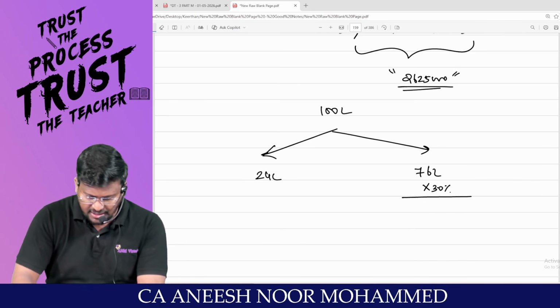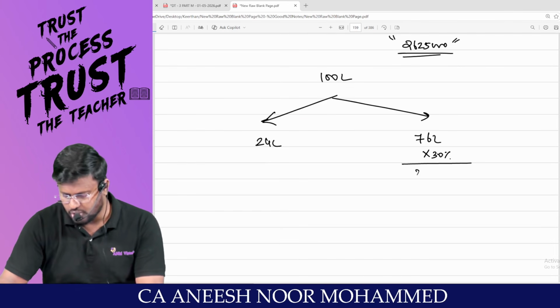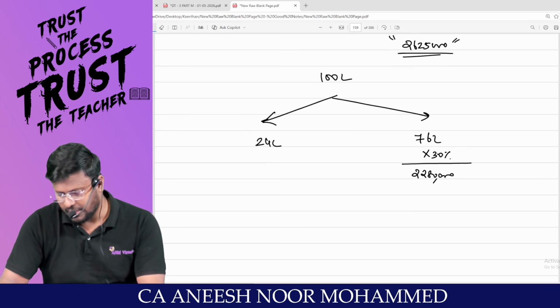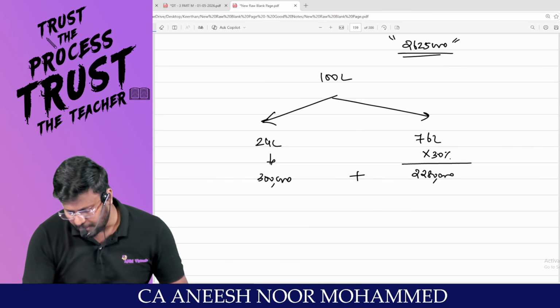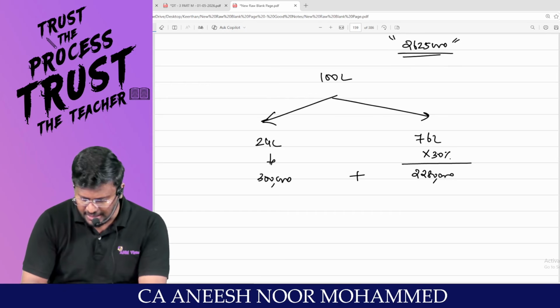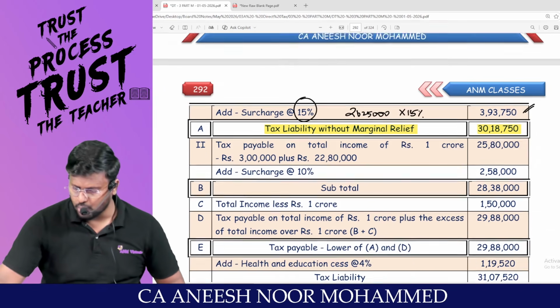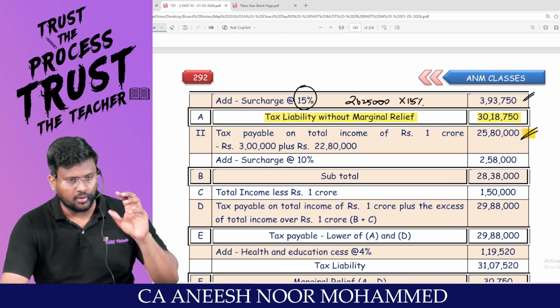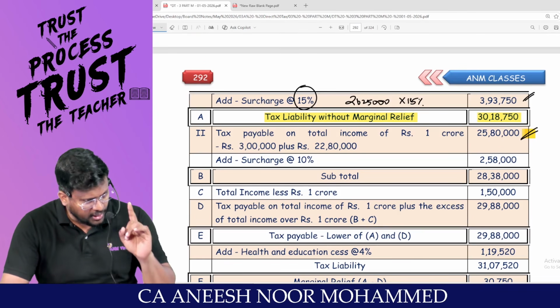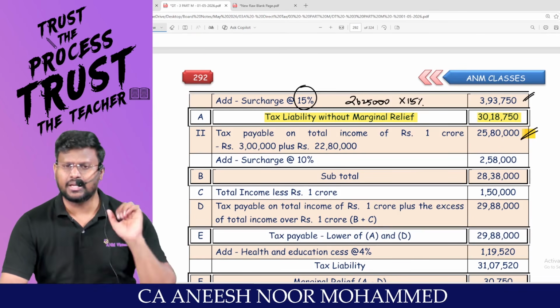So 76 lakhs into 30% comes to 22 lakh 80,000. And this 24 lakh has a fixed amount of 3 lakh. So 3 lakh plus 22 lakh 80,000 comes to 25 lakh 80,000. That means if you are calculating the total income as only 1 crore, it is 25 lakh 80,000.